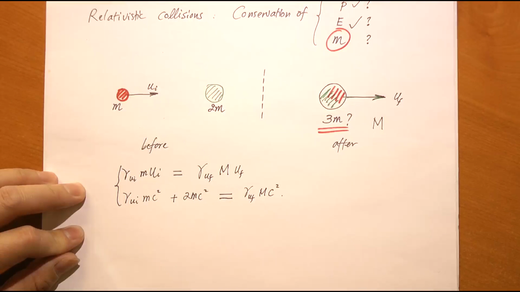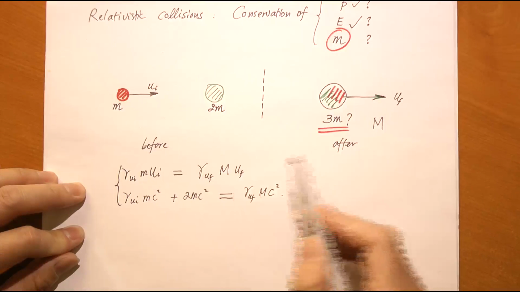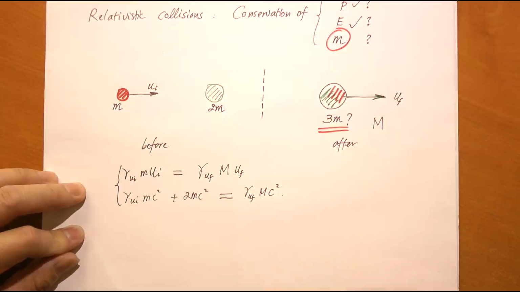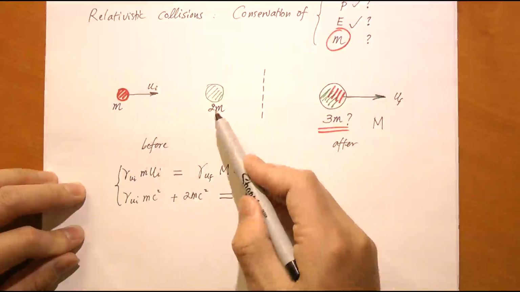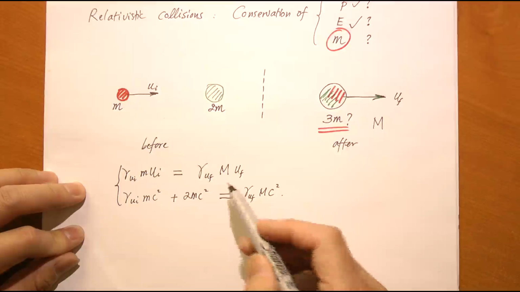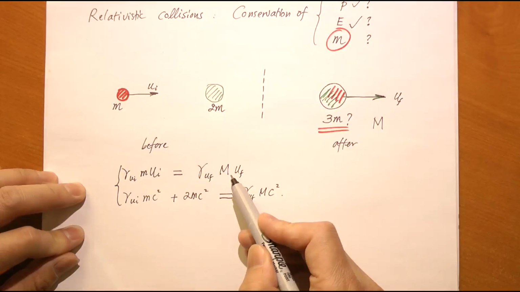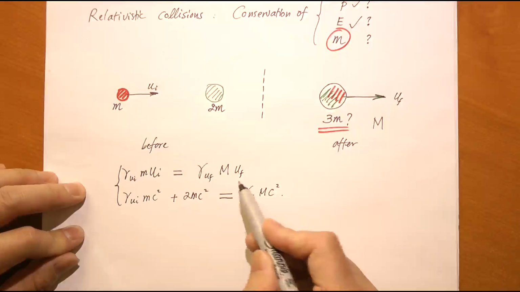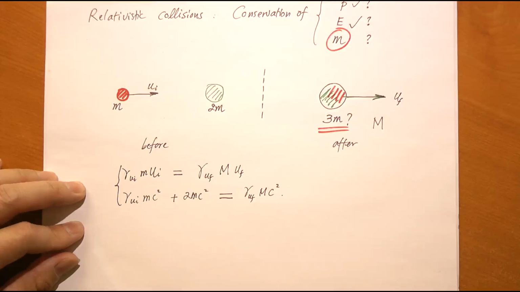What did that tell you? What if these two equations conflict with each other? Then we're in trouble. As a matter of fact, they do. If you plug in big M equals 3 small m, you find these two equations do not work with each other. They're not redundant, and therefore we have a problem. That problem can be resolved by removing the assumption that the rest mass must be equal before and after the collision. So you leave big M as an unknown quantity. You can solve it along with u final, and then you will get your correct result.